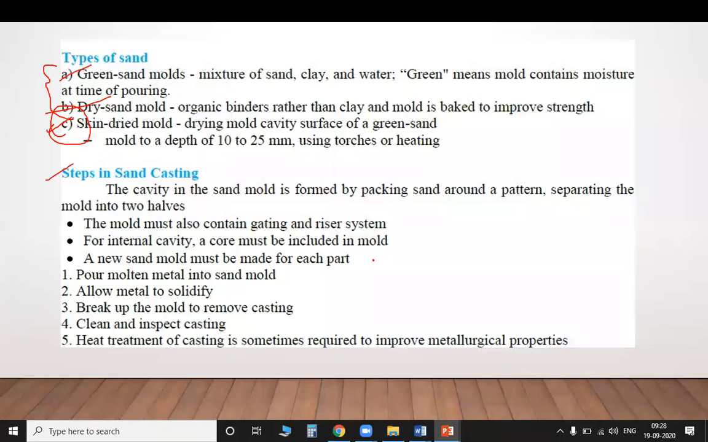So after that, you will take green sand and pour it beside the patterns. After the green sand, you put some dry sand over the green sand, so that it is not too sticky. So dry sand is poured, and after that you put in the gating systems.